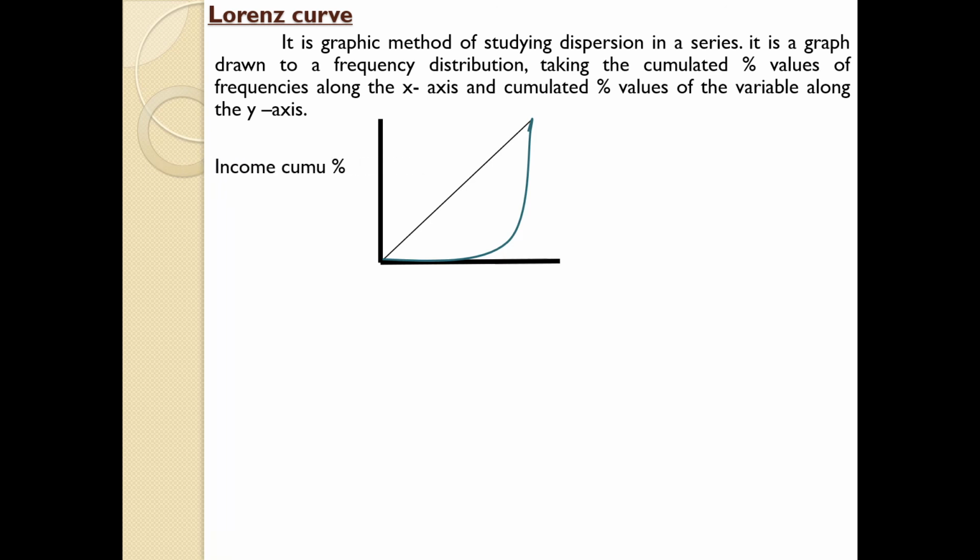It is just an example of a table where the y-axis represents cumulative income, and the x-axis is represented by the cumulative number of families. So once you get a distribution, you need to take the cumulative values of x as well as f. Till now we have been dealing with taking cumulative values of frequencies. But for representing in a Lorentz curve, you need to take the cumulative values of x as well as f. Once you find the x and f cumulative values, you need to represent those values in a graph.